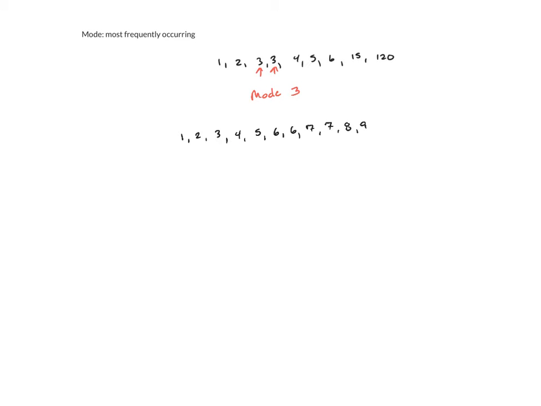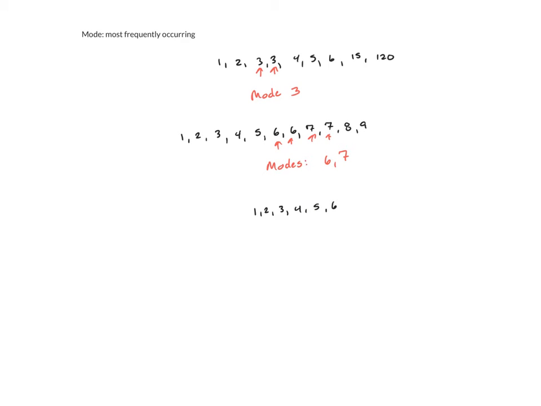For instance, in this data set here, we can see that we have 2 6s and 2 7s. In this case, we'd say there are 2 modes. We have modes at 6 and at 7. Notice mode's a little different than median and mean then, because we only ever have one mean and only one median. Well, we can have multiple modes.